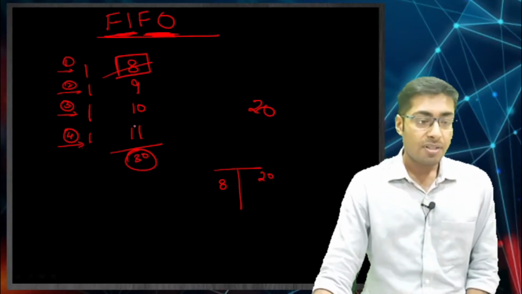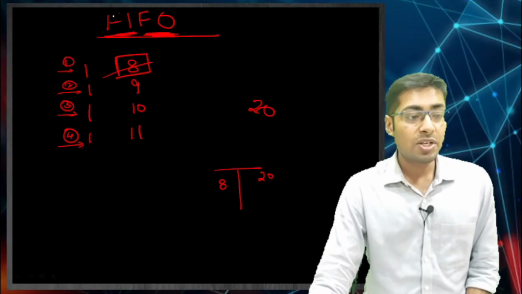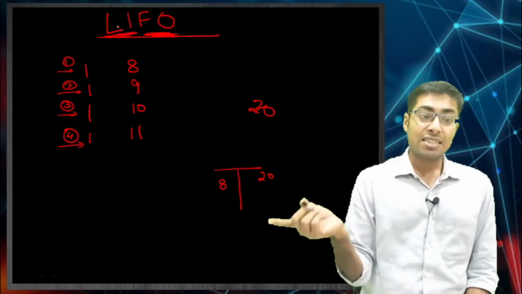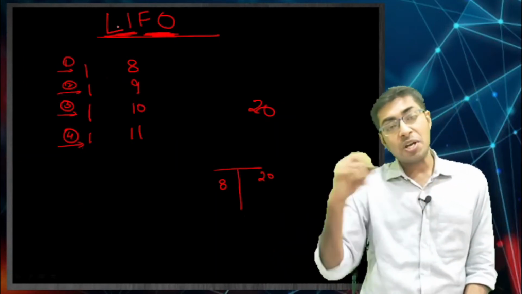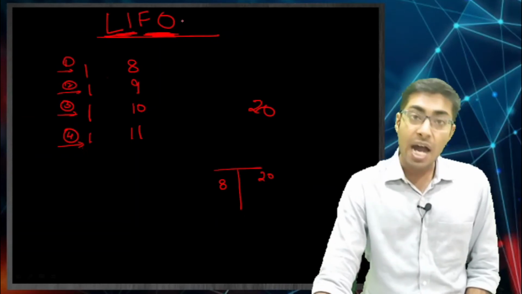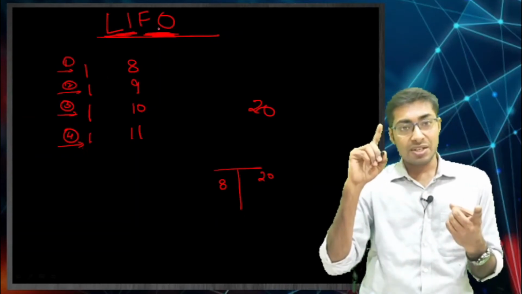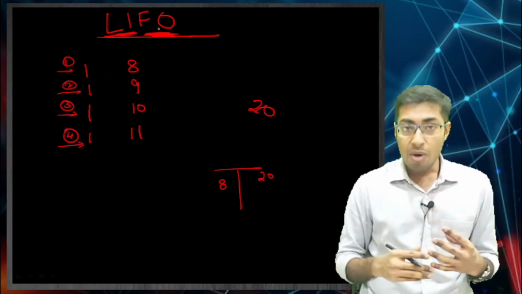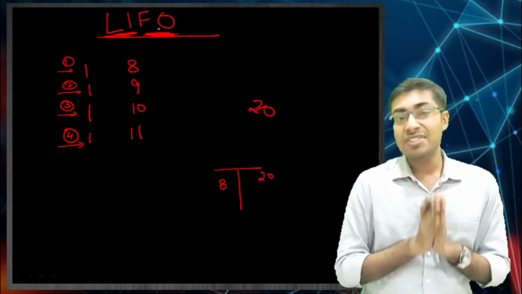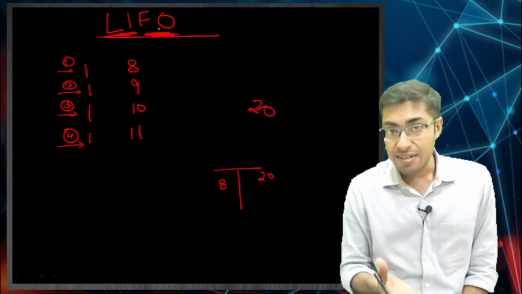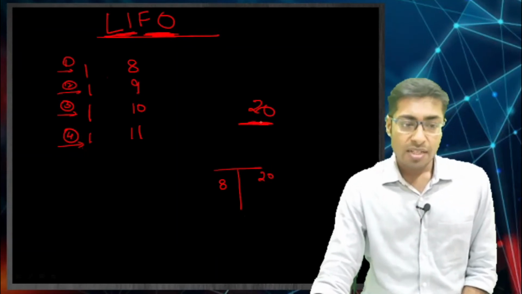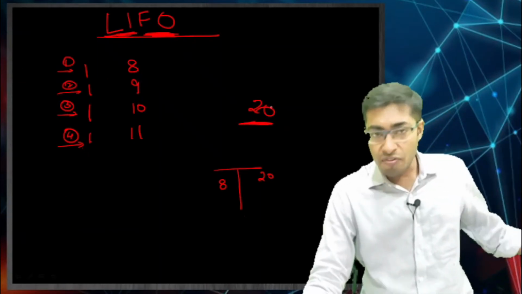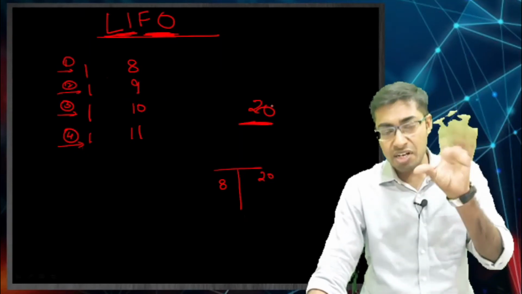The third number that we are going to look at, the method, is going to be last in first out. LIFO, last, the one who comes last is going to be the first one to go out. Last in first out, which means say for example you purchased or you produced the car at 8, then at 9, then at 10 and then at 11. Now when you have purchased all the 4 of them, after that say for example you sold a car, the car that you sold for 20, okay, selling price is going to remain the same. The method that we are using at the back end in our offices behind, that is what is going to give us different P&L numbers.